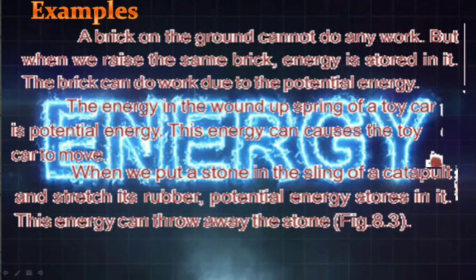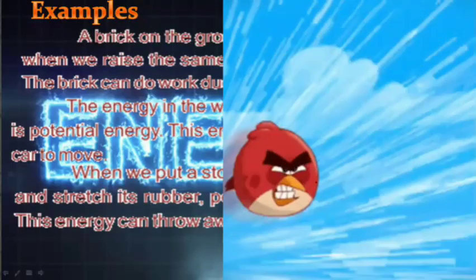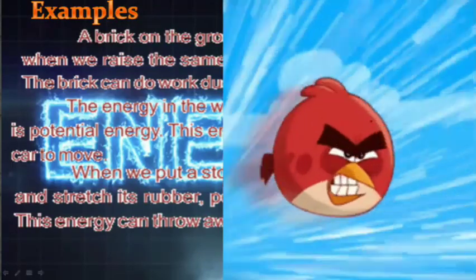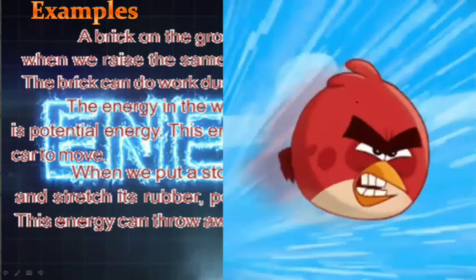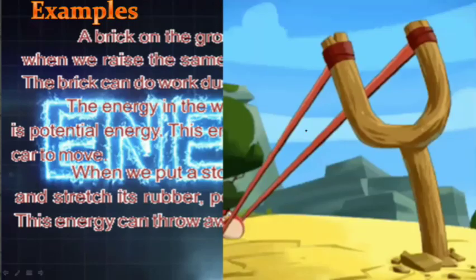Or sometimes we just use a sling, or we say rubber band, we pull that. That is the same example which we have seen before. You can see here an angry bird is moving by, this is a catapult, and this is the sling or rubber band. When it moves back, it is stretched, then it will work, and the stone moves forward.